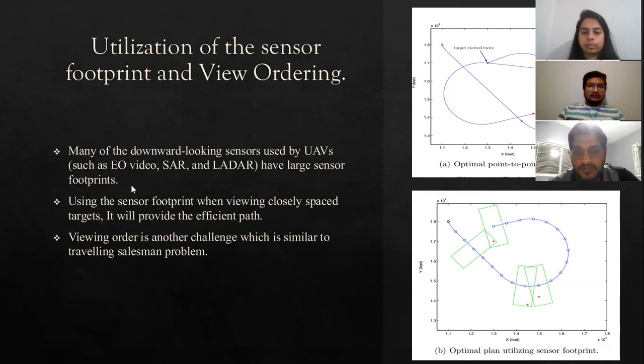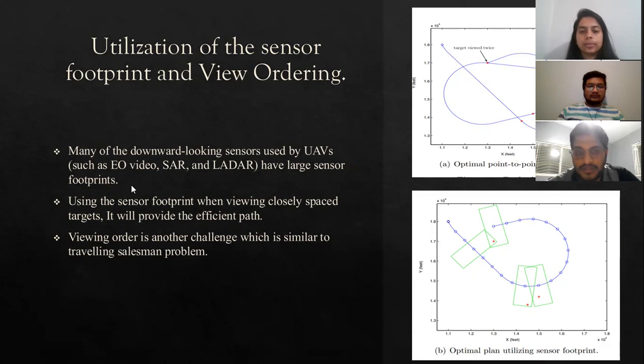So path planning difficulties with a restricted turn radius and a sensor footprint to exploit are included in this study. Because of the complexity of the problem, only constant altitude and constant velocity flying with a downward-facing sensor will be considered in this study. A planner with the following capabilities is required for an efficient path planning strategy for viewing closely spaced objects from a UAV.